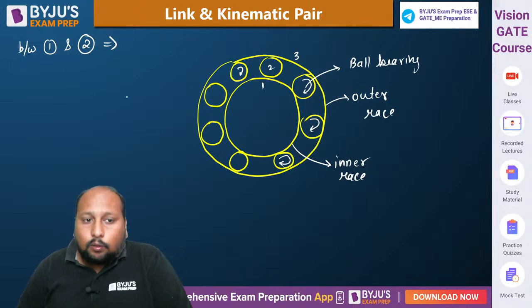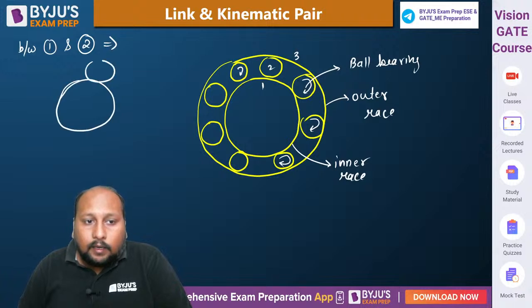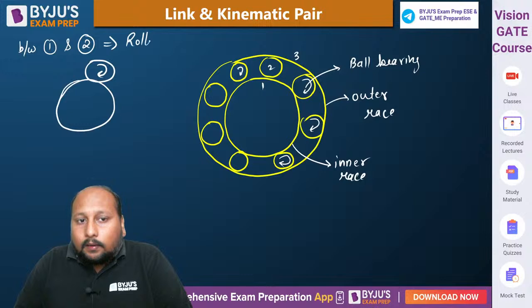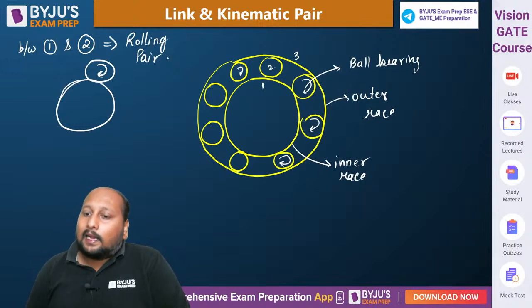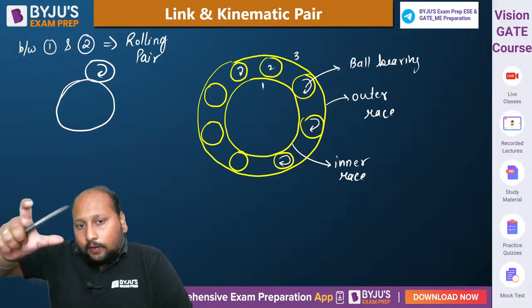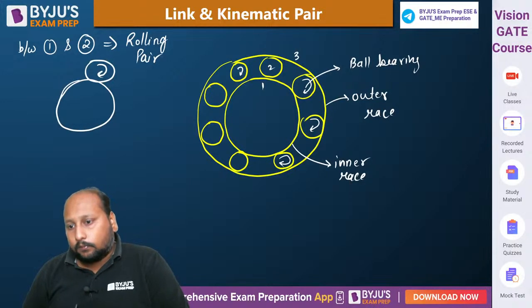If you look at only these two, the inner race and the ball bearing, the ball bearing is rotating like this. So we are having a rolling pair between link 1 and link 2. We are having an example of a rolling pair. It is rolling on top of 1.